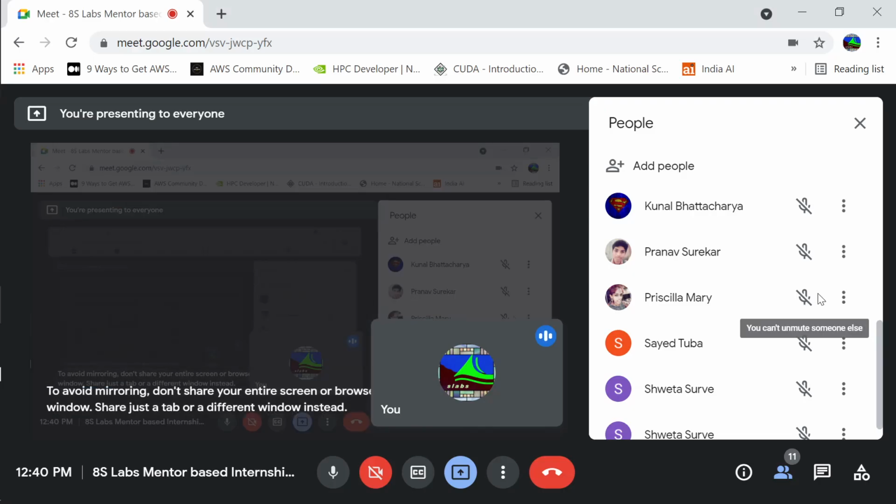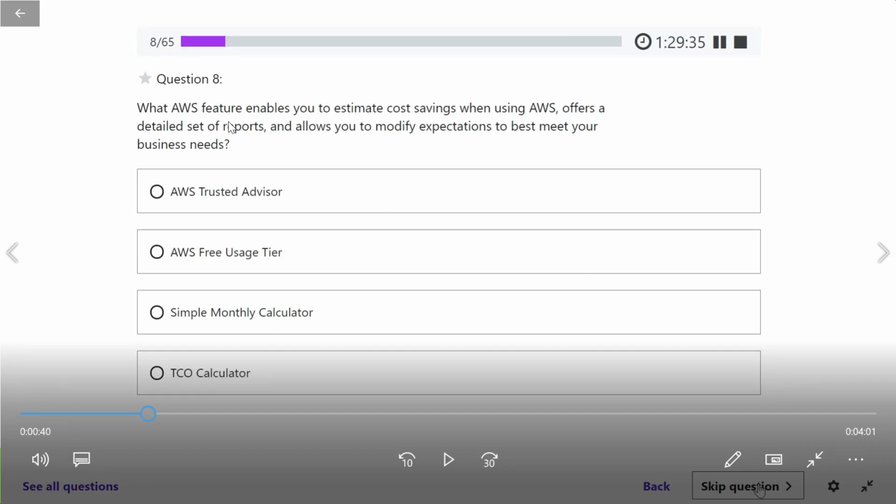Okay, the next question is for Priscilla. What AWS feature enables you to estimate cost savings when using AWS, offers a detailed set of reports, and allows you to modify expectations to best meet your business needs? So remember the word estimate. Is it Trusted Advisor, Free Usage Tier, Simple Monthly Calculator, or TCO Calculator? Simple Monthly Calculator. That is correct. So the Monthly Calculator is used to estimate, and the TCO Calculator is used to compare the cost.